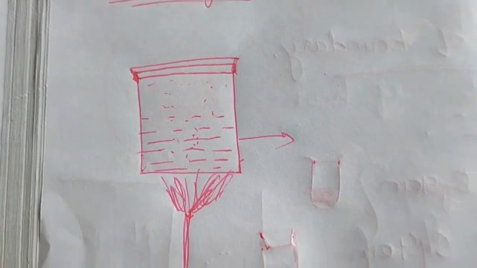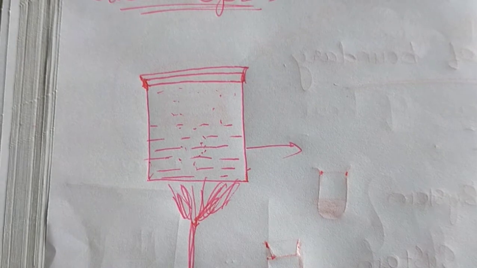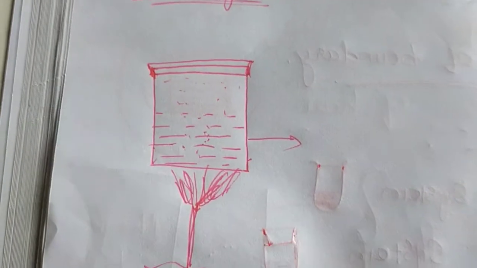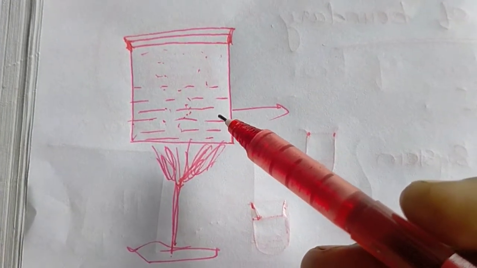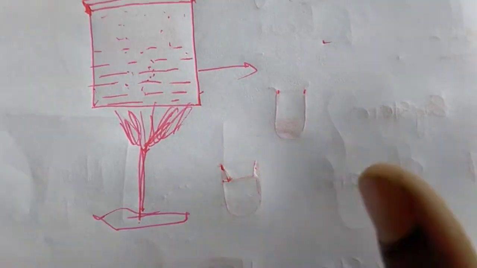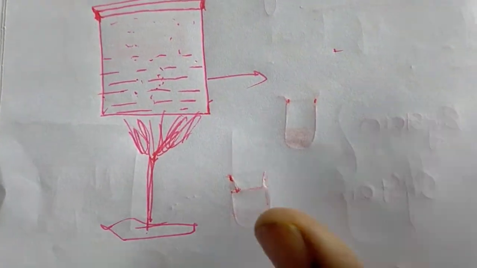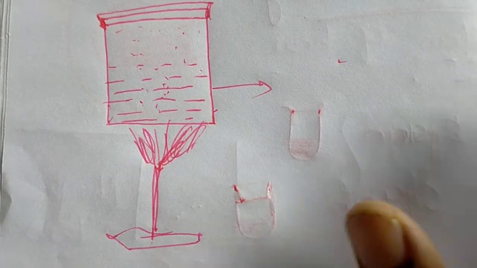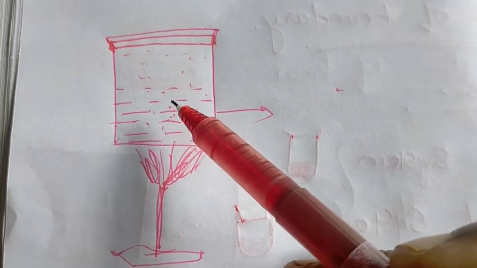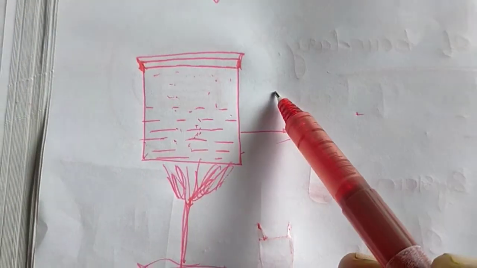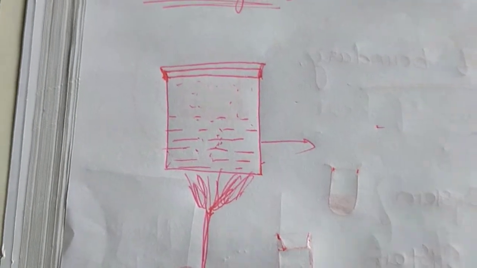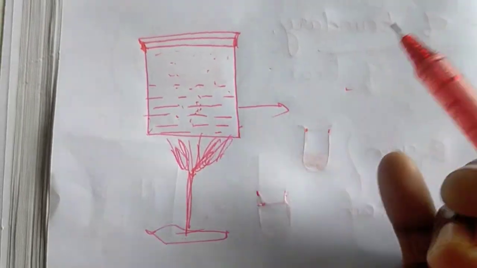Transfer of heat energy from the surroundings to the system is possible, and from the system to the surroundings it is also possible. So there is a possibility of exchanging only energy, but it is not possible to exchange matter with the surroundings.